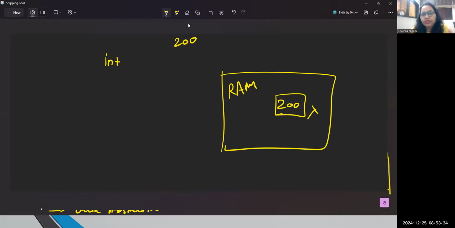Int stands for integer. Any number in Java, in fact in any programming language, we can generally store with the help of the int data type. Then I will write, suppose, x is equal to 200. So what is the meaning of this statement? 200 is a number which I'm trying to store into a variable x, and the type is integer.